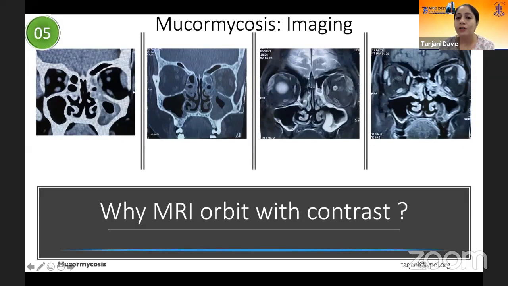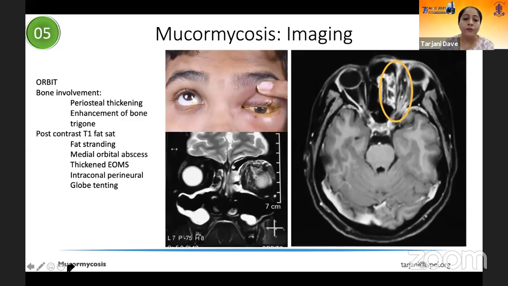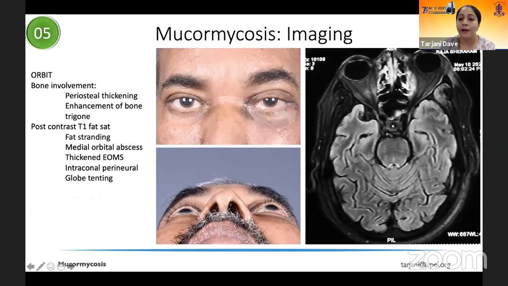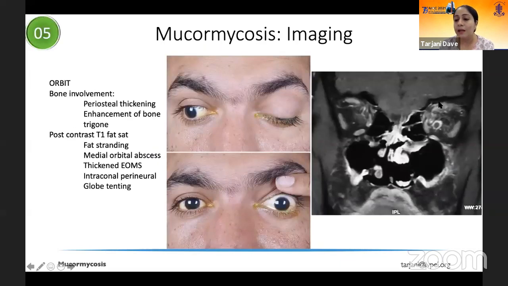And actually the imaging of choice remains an MRI with contrast because it helps you easily delineate the orbital involvement when compared to CT scan, and hence pick up early orbital involvement, which is what you want to do. So there are several presentations in the orbit that you might see in the form of just enhancement in the orbit, or this form of weird fat stranding within the orbit, or at times a frank abscess in the medial or inferior orbit. Then again, at times enlargement of your extraocular muscles.